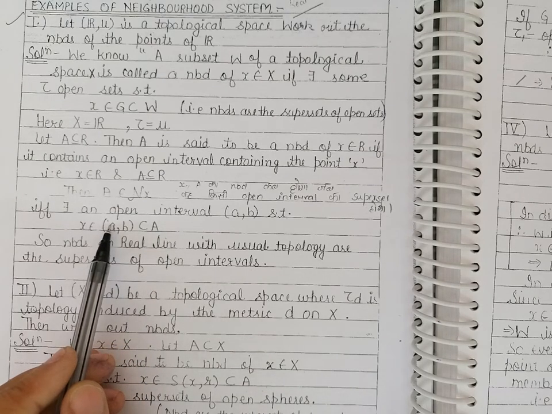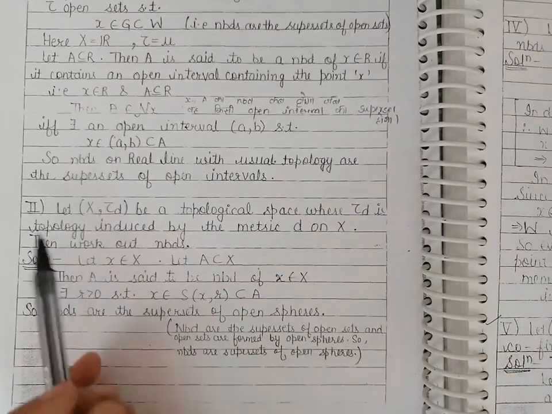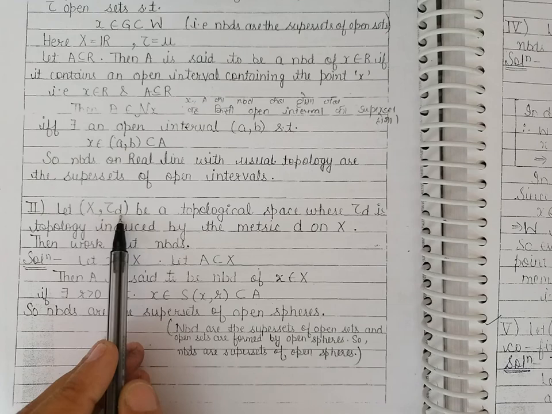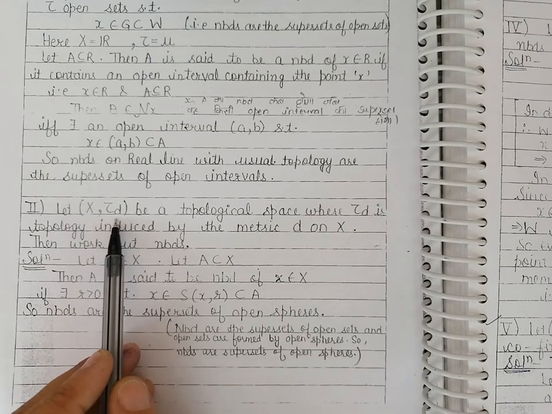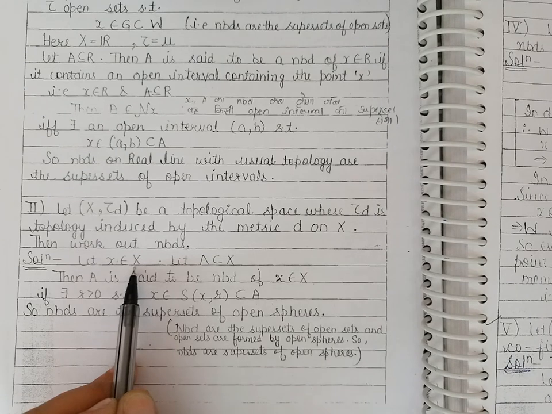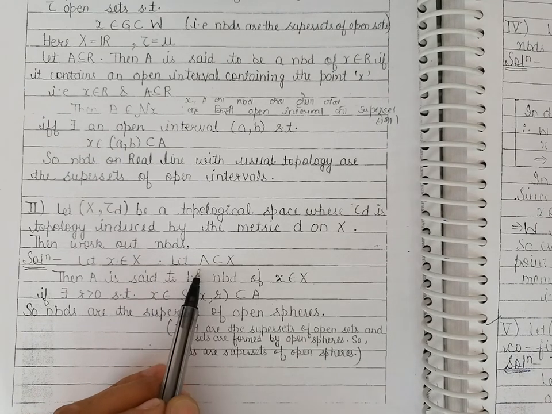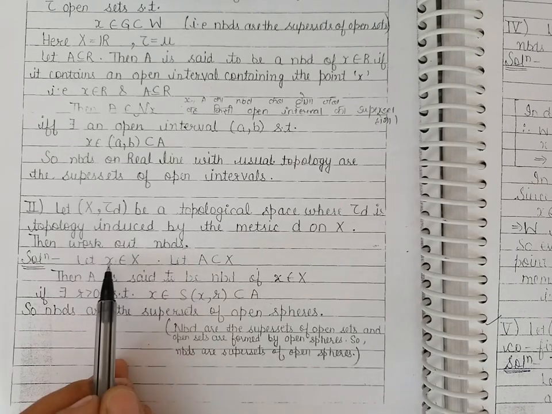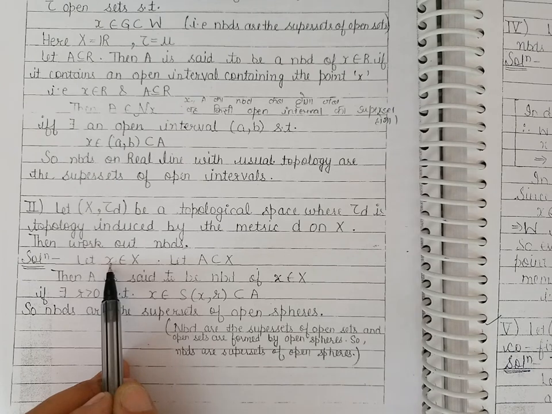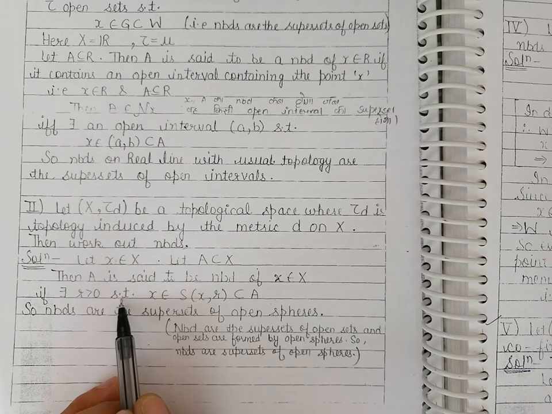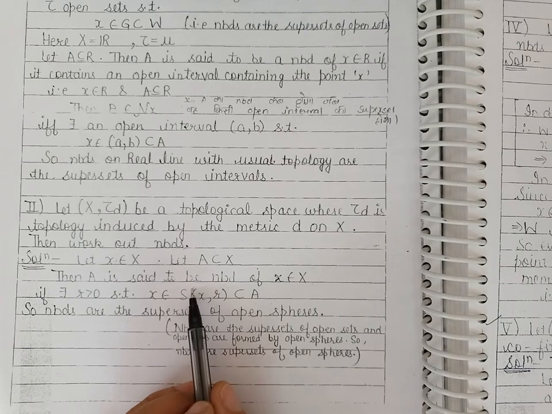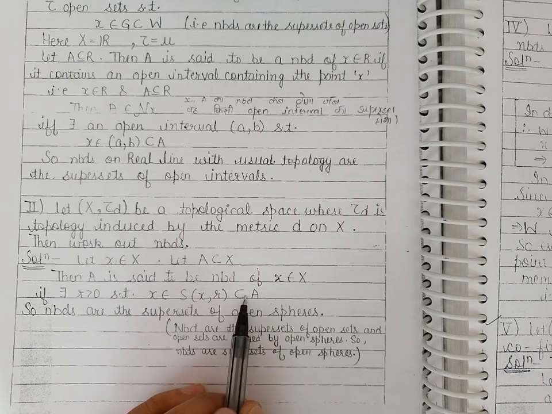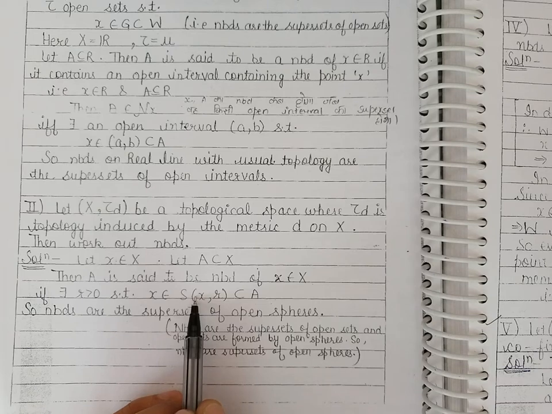Our next example is the set X together with the topology induced by the metric d on the set X. We will work out the neighborhoods of a point x belonging to the set X. Let A be any subset of X. Then A will be a neighborhood of this point x if there exists a positive number r such that x belongs to the sphere with center x and radius r, and this sphere is contained in A. So the neighborhoods are the supersets of open sets, and here the open sets are formed by the open spheres.